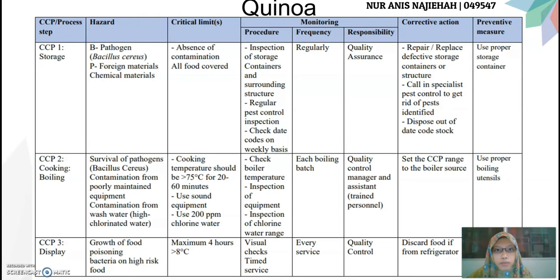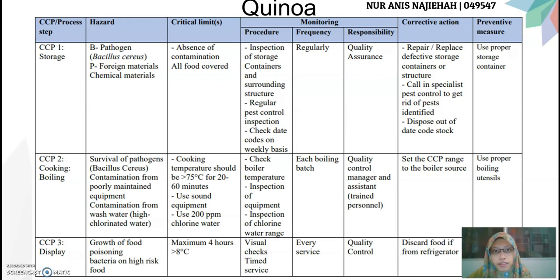For cooking, which is boiling, the temperature should be more than 75 degrees Celsius for 20 to 60 minutes. Use sound equipment with 200 ppm chlorine water. The monitoring procedure: check boiler temperature, inspection of equipment, inspection of chlorine water storage. It should be done for each boiling batch by the quality control manager and assistant, who are already trained. If there is anything wrong with the boiling, set the CCP range to the boiler source. Make sure you use proper boiling utensils.